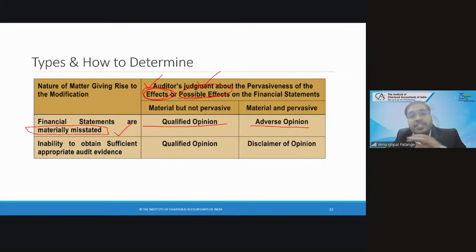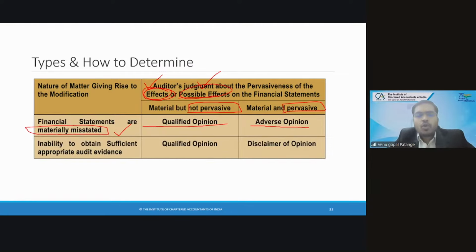In the first row, audit evidence is received and the auditor is sure that material misstatement has happened. If it is material but not pervasive, then you give qualified. If it is material and pervasive, then you give adverse. What is pervasive? We'll see.